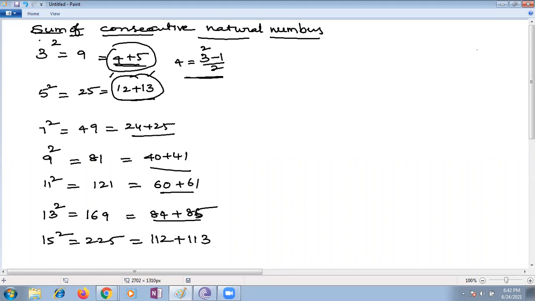Ma'am, here you wrote 4 is equal to 3 square minus 1 by 2. Does this formula give the first number? Yes, for 4, the first number of the consecutive numbers we are taking. For the second number, how are we supposed to use it? Shall I take 3 square plus 1 by 2? What is the value of 3 square plus 1 by 2? Ma'am, 10 by 2 is equal to 5. In this case, if I want the first number, how am I supposed to use it?